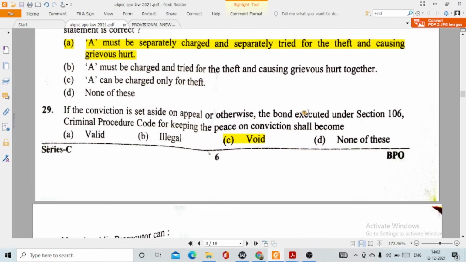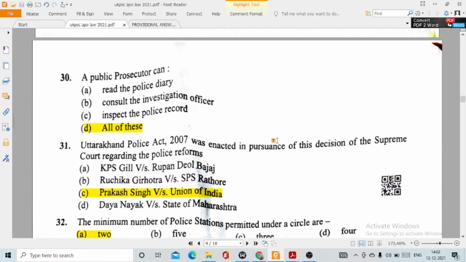Question number 29. If the conviction is set aside on appeal or otherwise, the bond executed under section 106 CrPC for keeping the peace on conviction shall become option number C, void. Question number 30. A public prosecutor can, this is all of this, read the police diary, consult the investigation officer and inspect the police record.